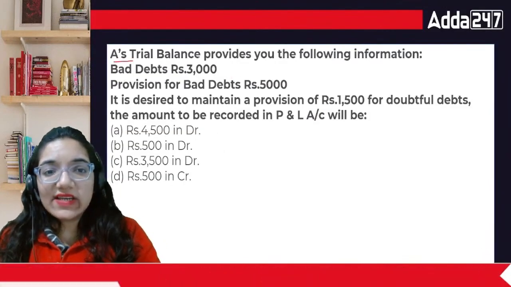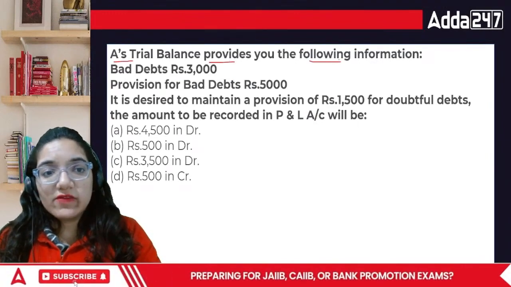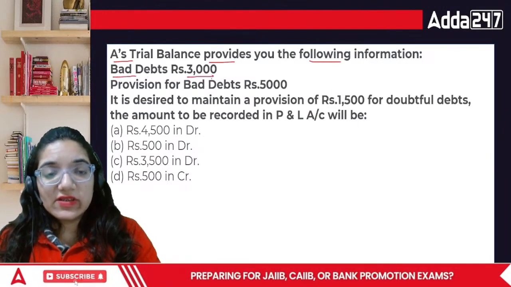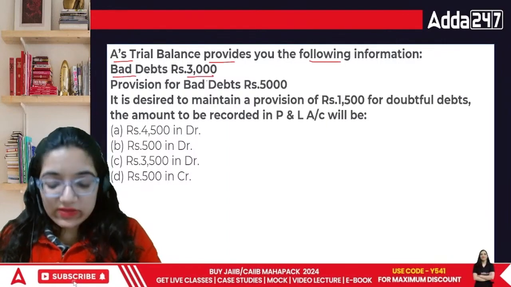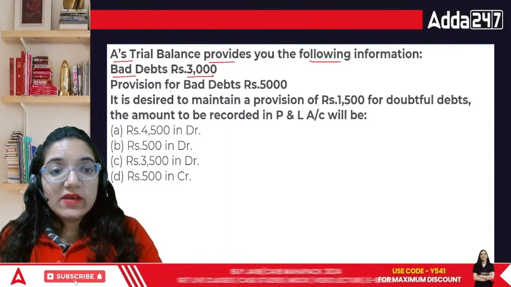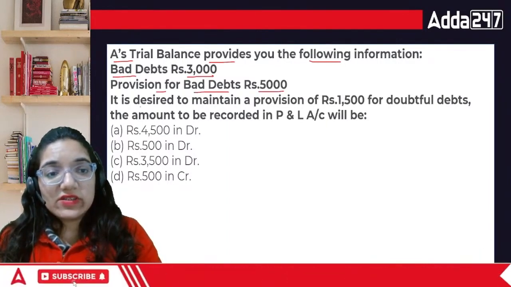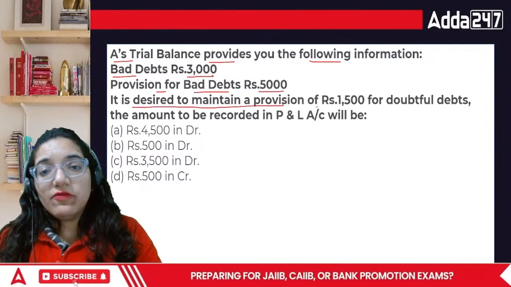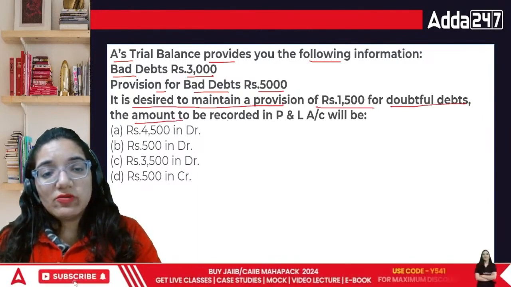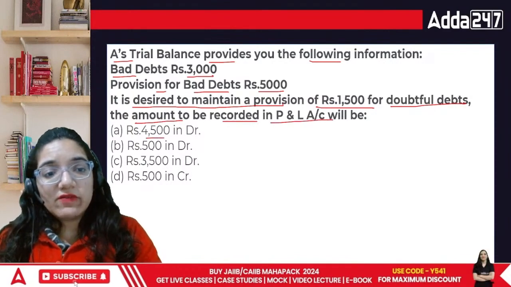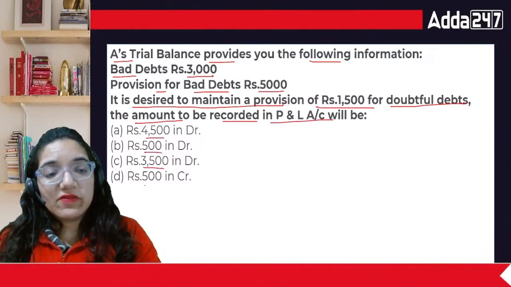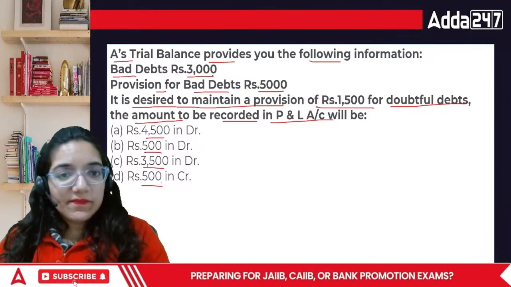A's trial balance provides you the following information. There is a bad debt of 3,000. Now the point is, this is a dead loss. You cannot recover money from this person. Then provision for bad debts 5,000. It is desired to maintain provision of 1,500 for doubtful debts. The amount recorded in P&L will be 4,500, 5,000, 500, 3,500 or 3,500 debit credit respectively.